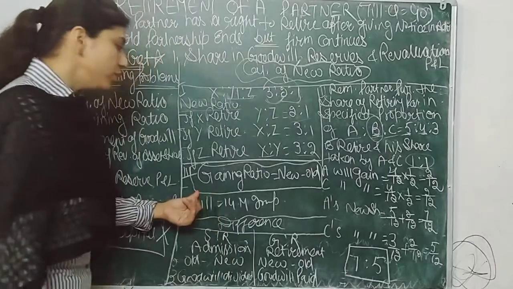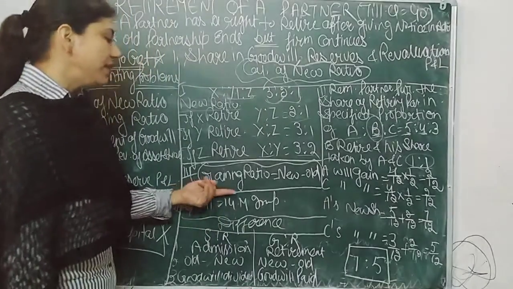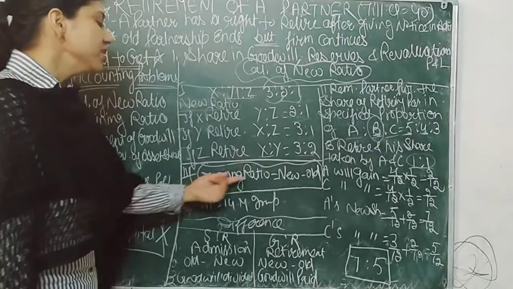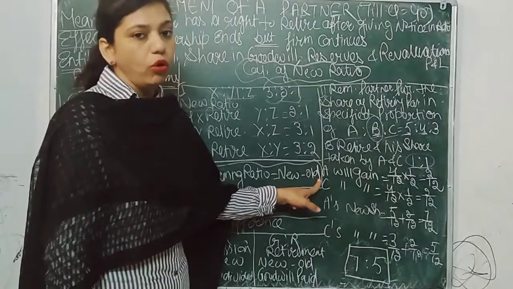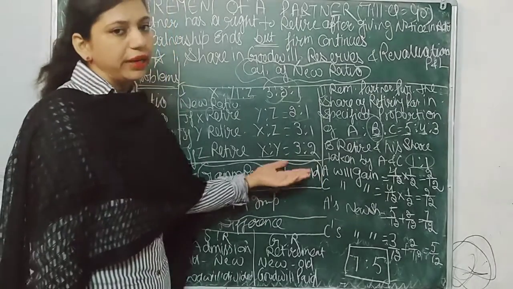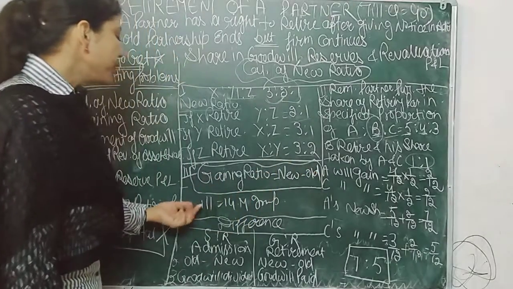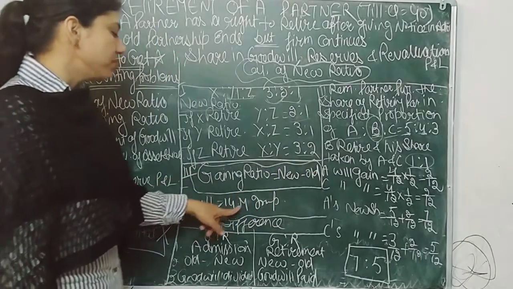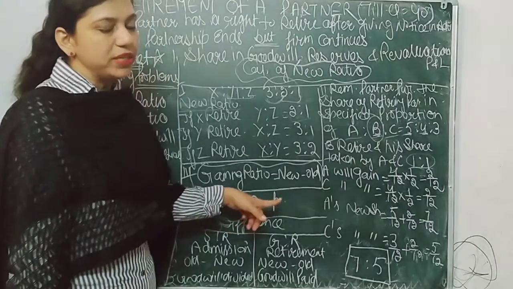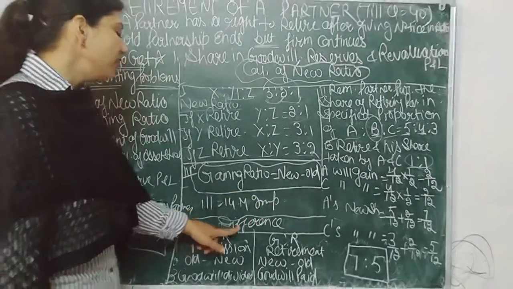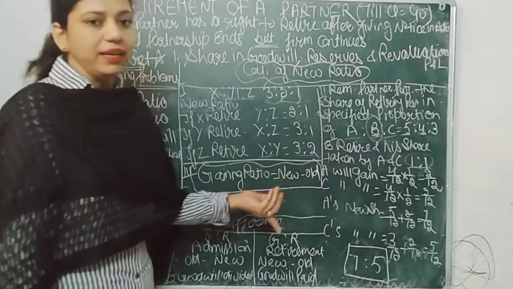Next, one more thing. If we have to calculate the gaining ratio, then gaining ratio is equal to new minus old, because the new share is more and the old share is less. That's why new minus old. So keep it in mind that illustration number 14 is most important, so please do that. Next we have the difference between sacrifice and gaining ratio.